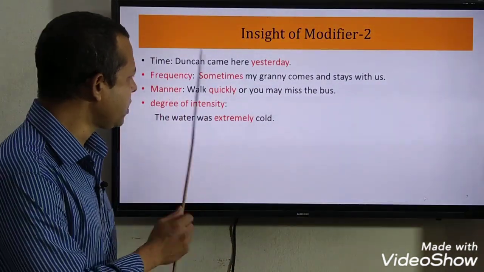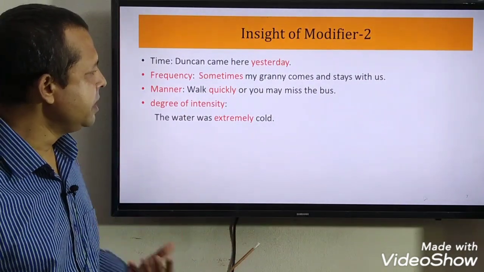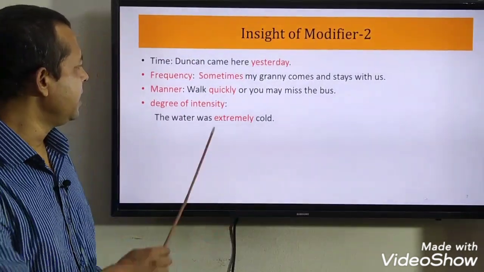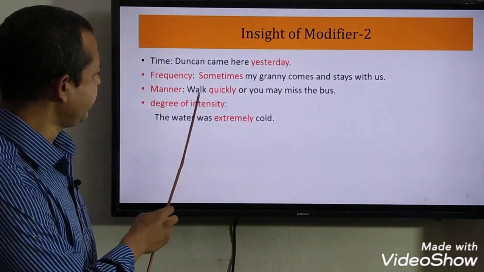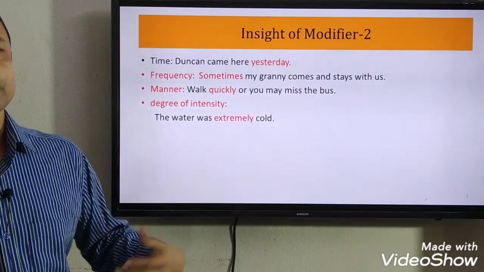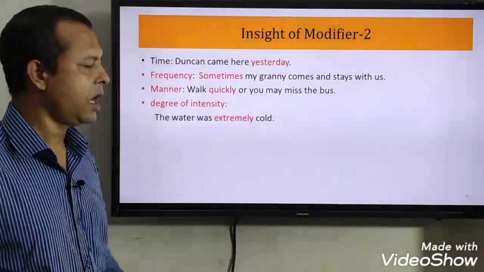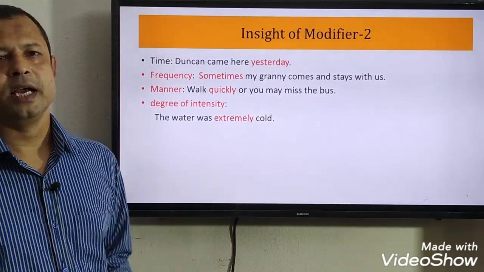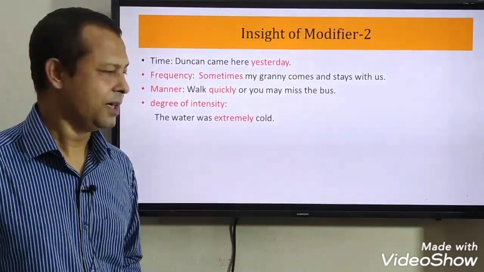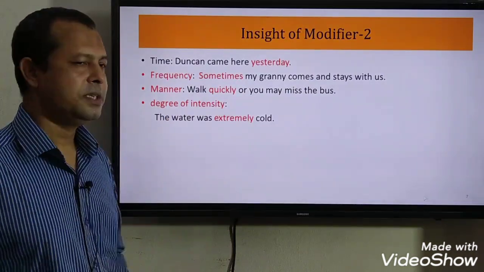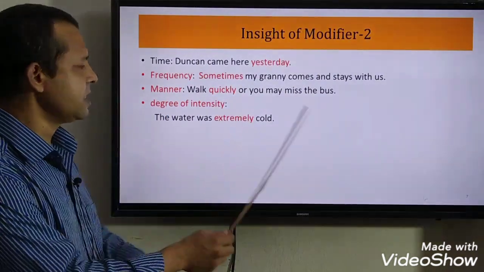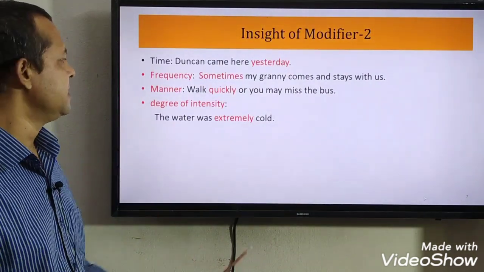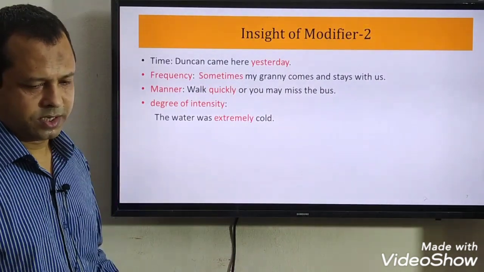Manner. She walks quickly, or you may miss the bus. Here quickly is a modifier, and it is modifying or qualifying or describing the verb walk. So here we are getting how she is walking. She is walking quickly. We are getting the idea about the manner of action here. Degree of intensity. The water was extremely cold. Extremely is giving us an idea about the intensity of something here.